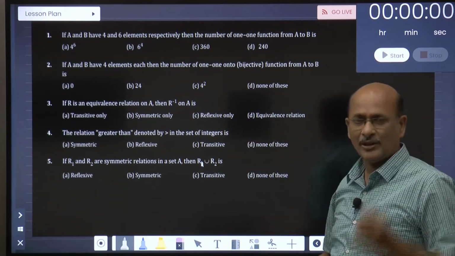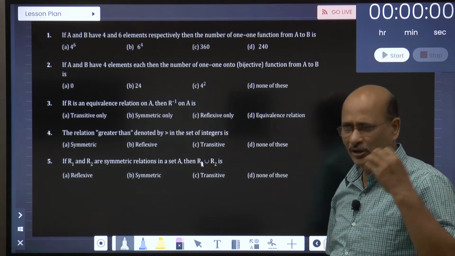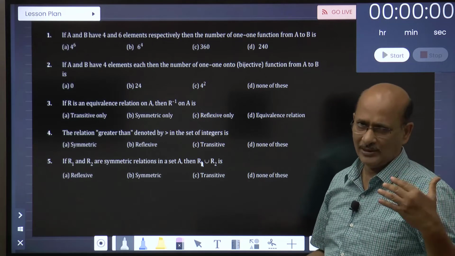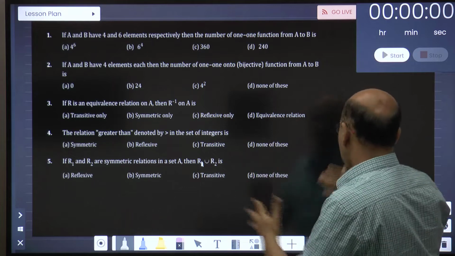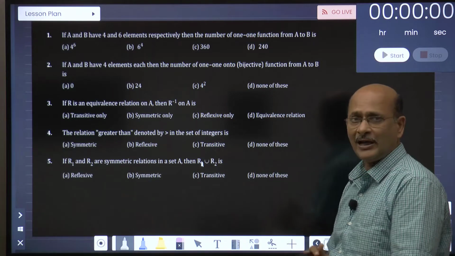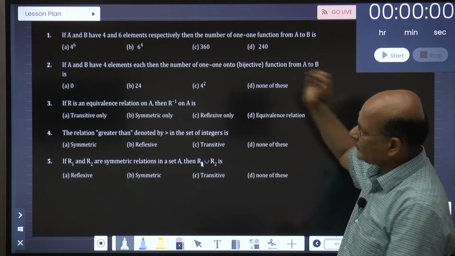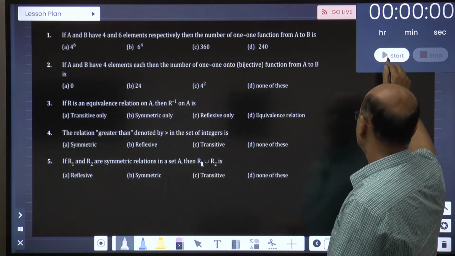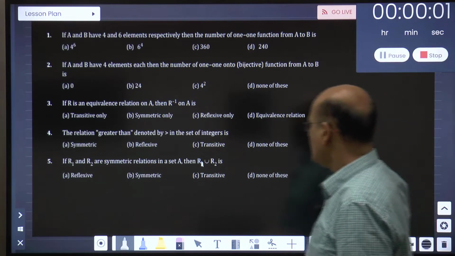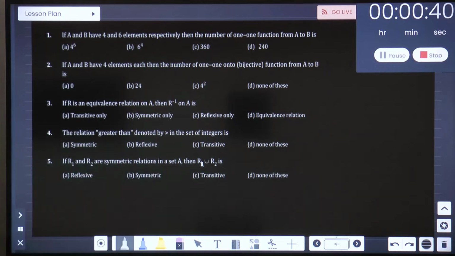Some questions are not even concept-based, just common sense, but we need to apply it as we go on. So your time starts now, 10 minutes for these 5 questions. Hurry up. Think, the number of 1-1 functions I had given you.